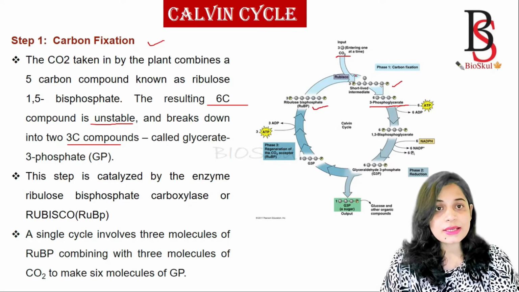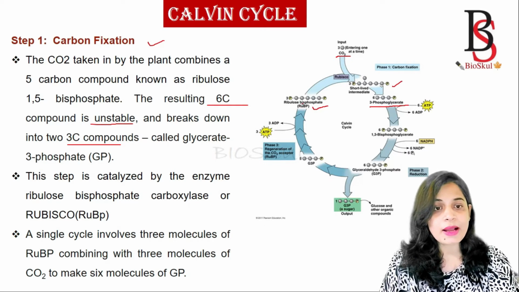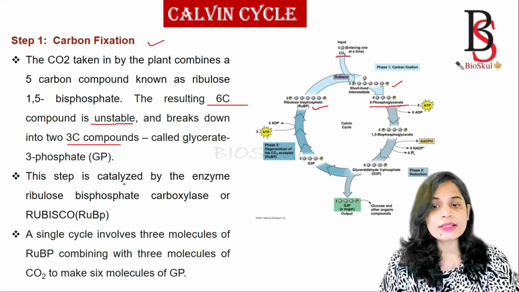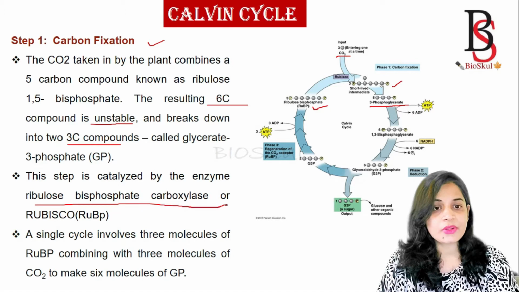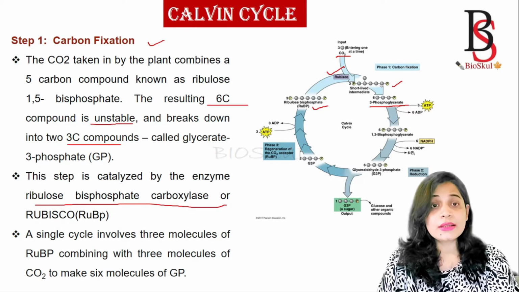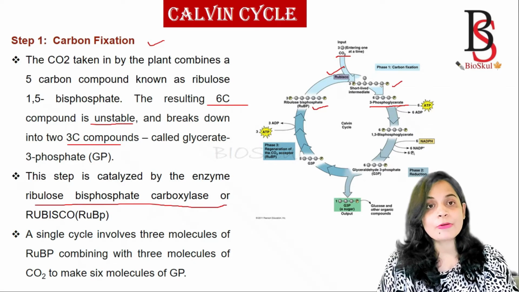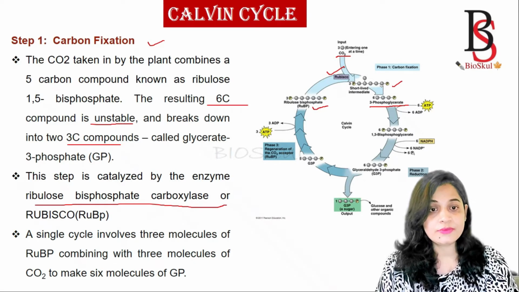These are known as 3-phosphoglycerate. And this reaction is catalyzed by an enzyme known as Rubisco, that is ribulose bisphosphate carboxylase. Ribulose bisphosphate carboxylase is the most abundant enzyme on earth.